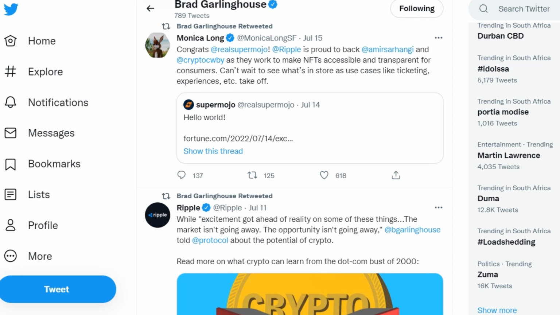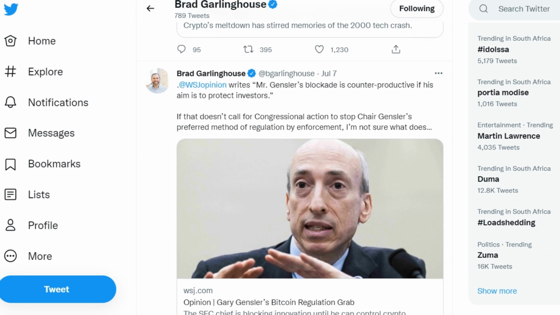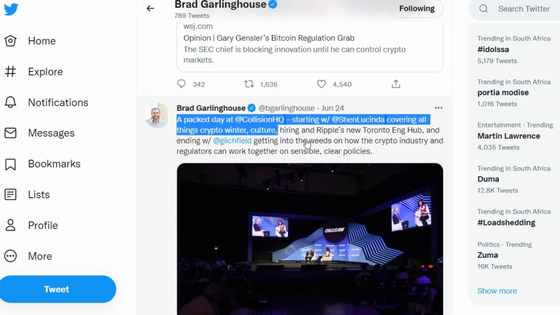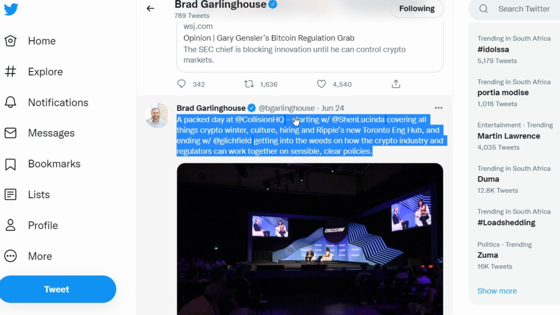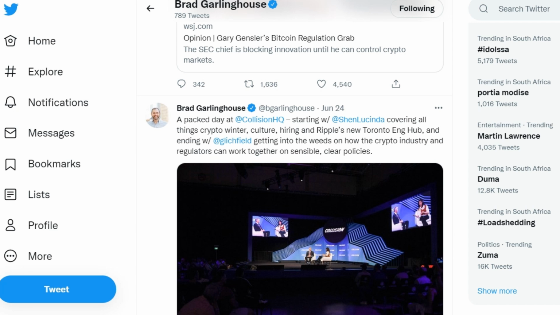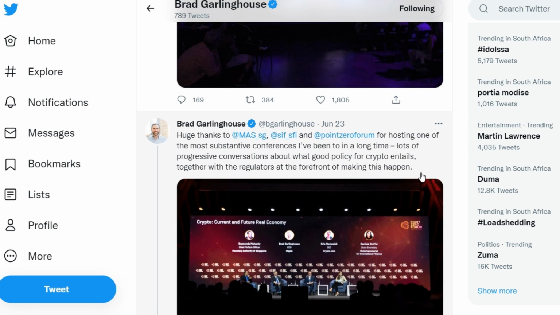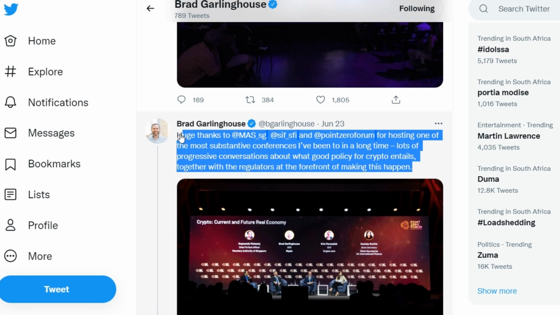"I bet Ripple will win the lawsuit, just to be clear. I bet on it not only because of the tone of the judge's questions. I'm betting on it because I know the facts are on our side. I'm betting on it because the law is on our side," Garlinghouse said in an interview. However, the SEC is still pushing for Ripple's XRP to be classified as a security, Garlinghouse said.